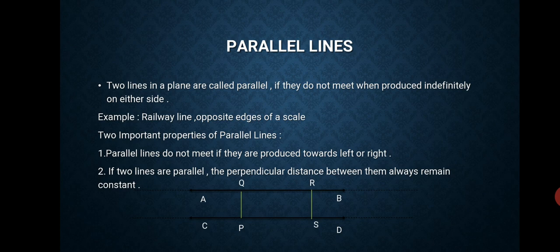What is the perpendicular distance between these two given lines? It is PQ and RS. This property shows that the distance between these parallel lines, that is PQ, is always equal to RS. So the perpendicular distance between the two lines remains the same.